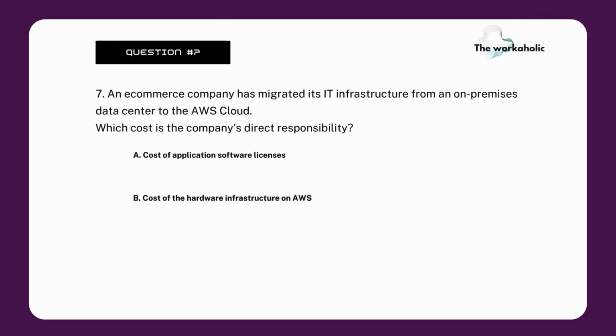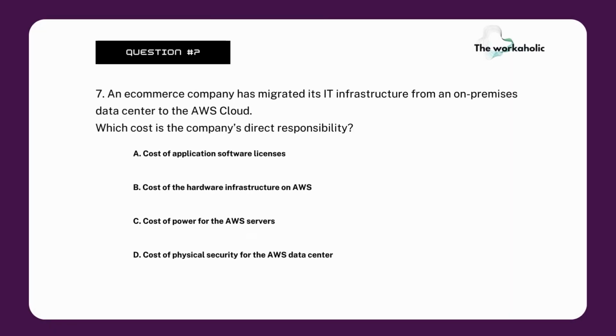Question number 7. An e-commerce company has migrated its IT infrastructure from an on-premises data center to the AWS cloud. Which cost is the company's direct responsibility? Cost of application software licenses. It could be the right answer. Cost of the hardware infrastructure on AWS, that's AWS responsibility.